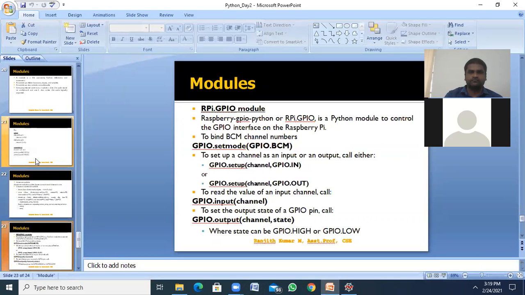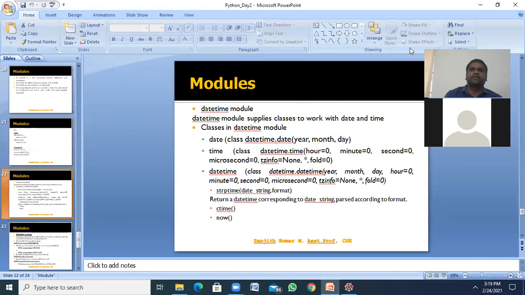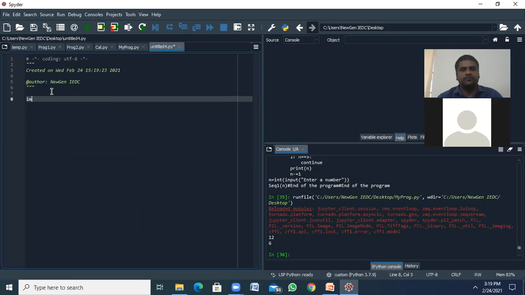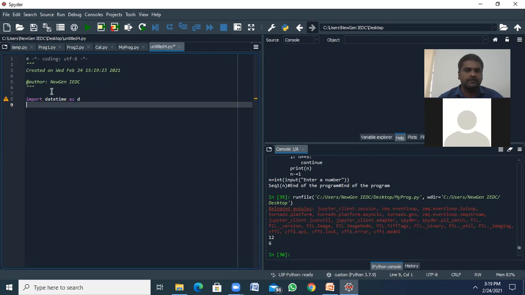Next, we are going to work with the date. Okay, we can write like this: import datetime as d. This is the predefined module, right?